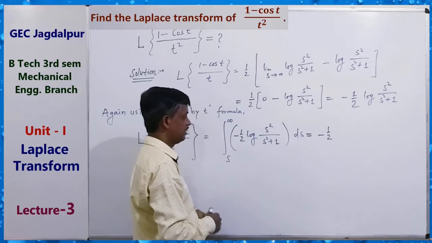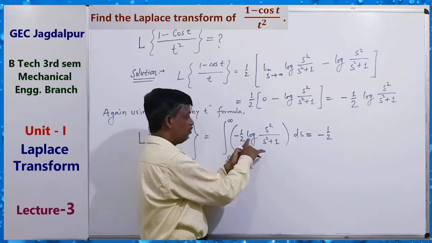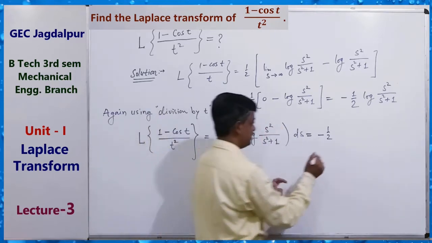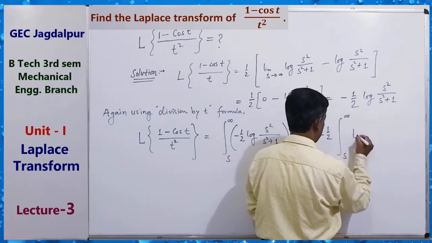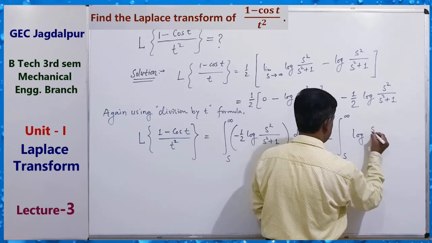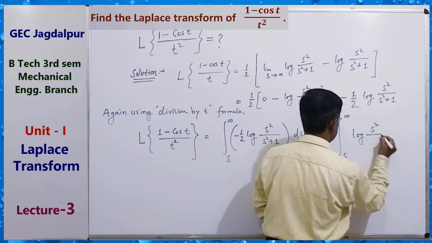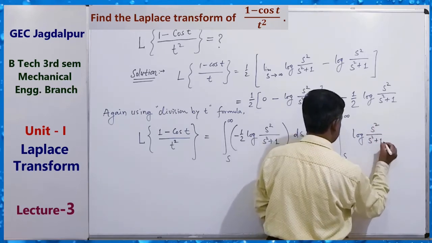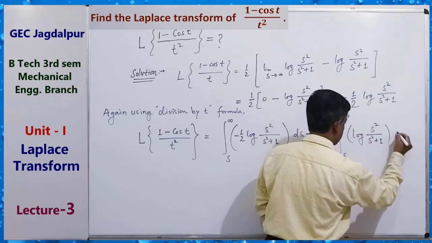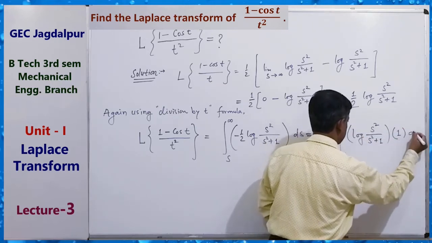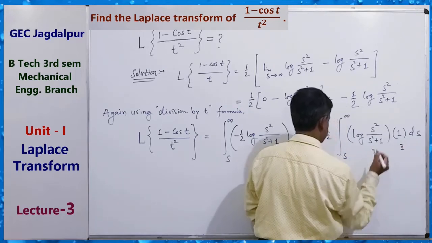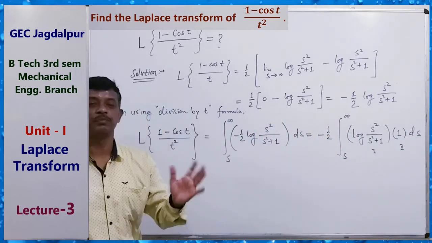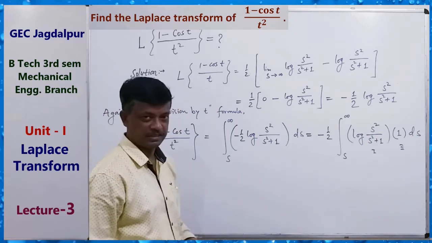And the integral of log of something, that is, from s to infinity, log of s square upon s square plus 1 and 1 is this, and ds. This is the second function, this is the first function. Suppose we use integration by parts for solving this integral.